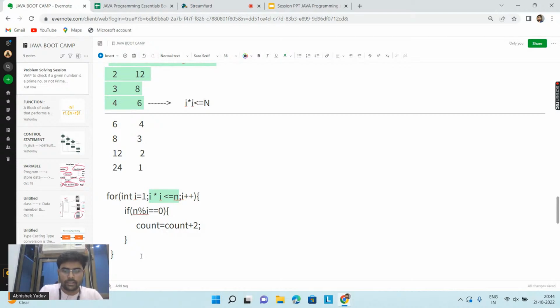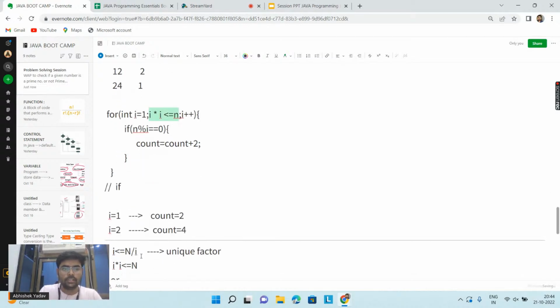okay, the first takeaway is what? If you just go from 1 to square root of n, you can get each and every factor. This is your first takeaway from the observation, each and every factor.